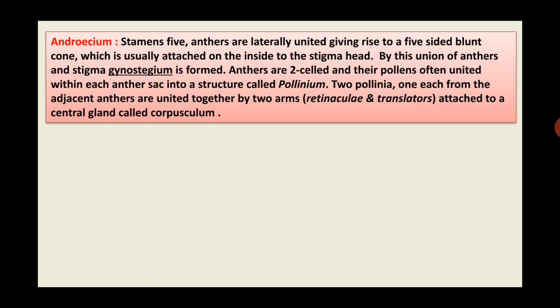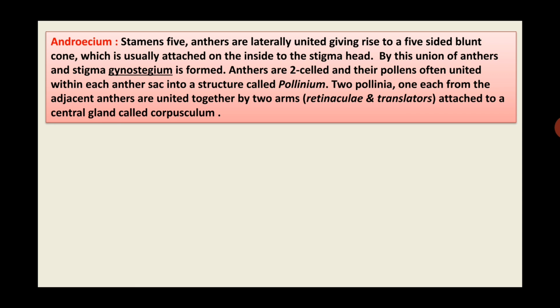Then the third floral whorl or the first essential whorl, that is androecium. Stamens are 5. Anthers are laterally united. That means anthers are united on their lateral side, giving rise to a 5-sided blunt cone.